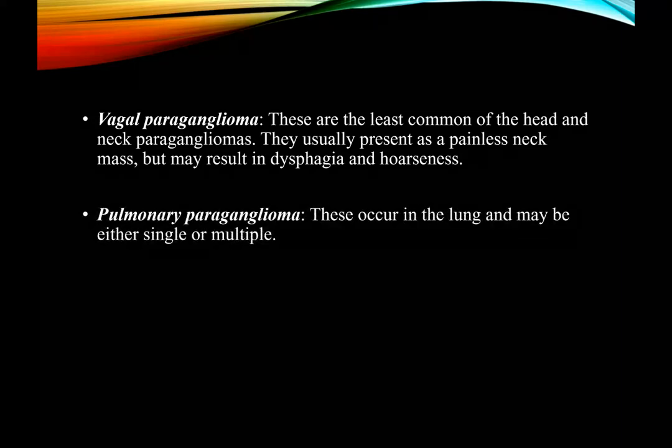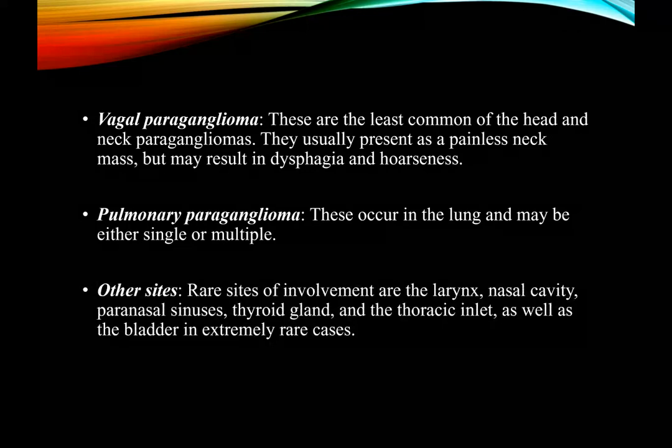We also have pulmonary paraganglioma. They occur in the lung and can be single or multiple. Other sites include pharyngeal sinus, thyroid gland, nasal cavity, larynx, thoracic inlet, as well as bladder in extremely rare cases.